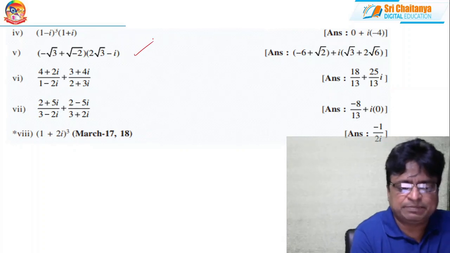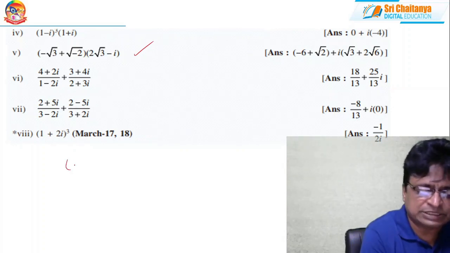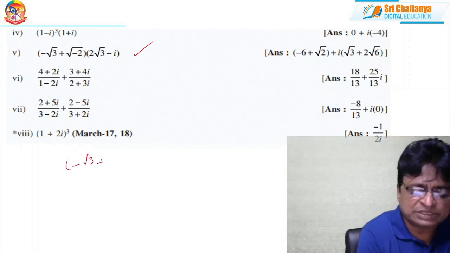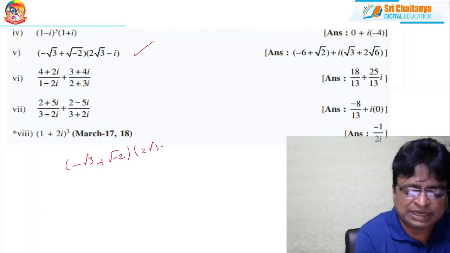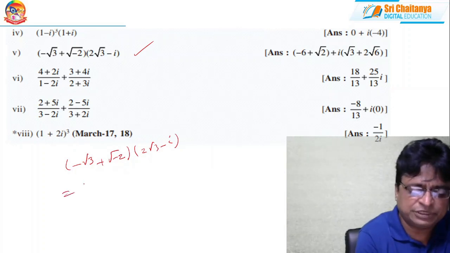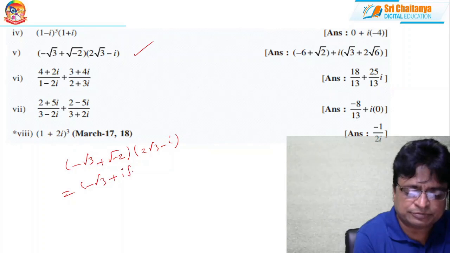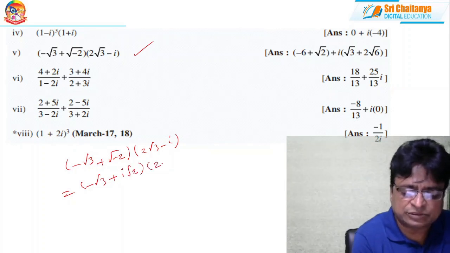Root minus 3 plus root minus 2. What is root minus 3? Root minus 3 plus root minus 2, into (2 root 3 minus i). Don't get any confusion. This is i root 3, this is plus i root 2, and this is 2 root 3 minus i.